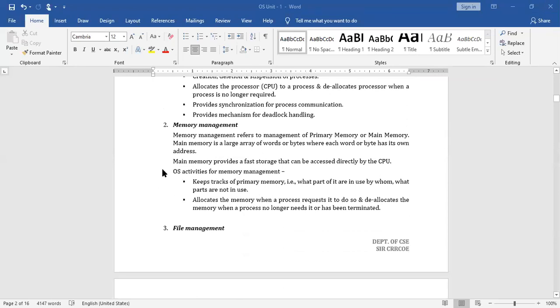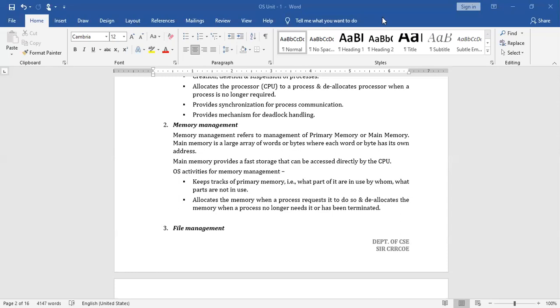Okay. Now, let us move to the next functionality of the operating system, that is memory management. Memory management refers to the management of primary or main memory. I think in section 1 we discussed this point, but in section 2 we did not.